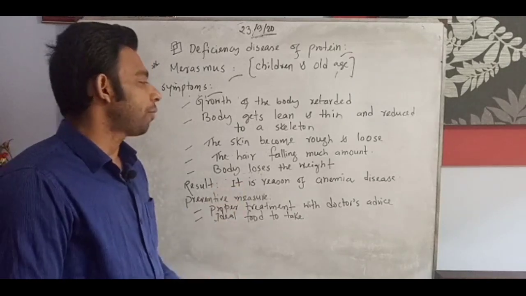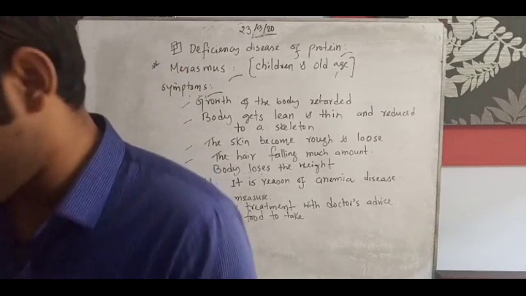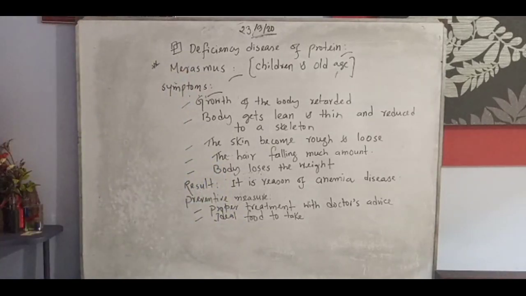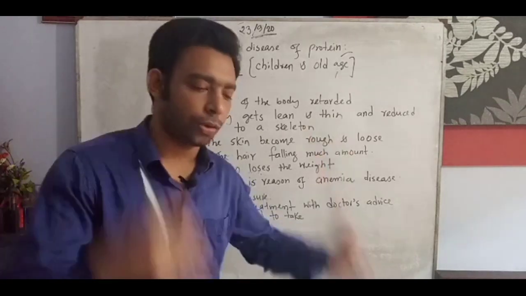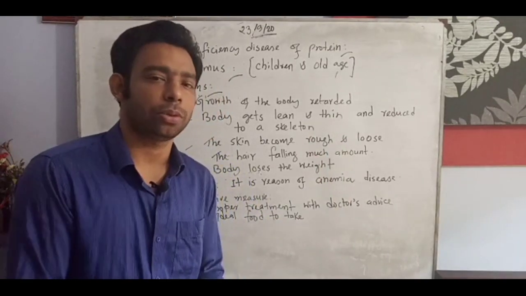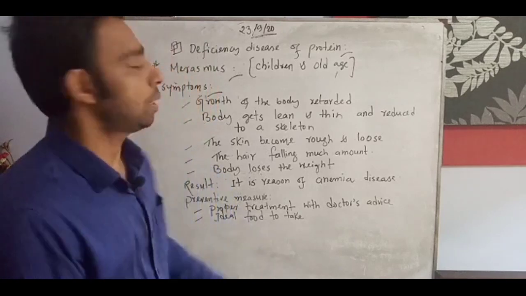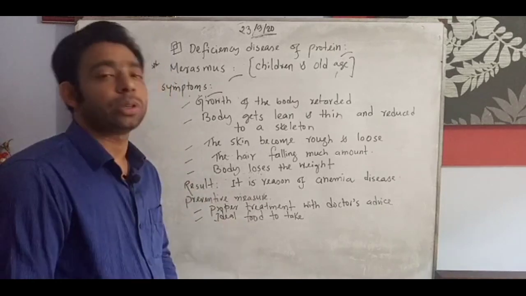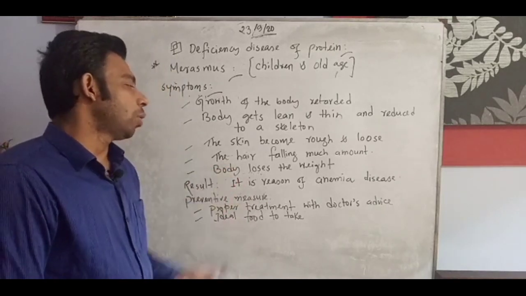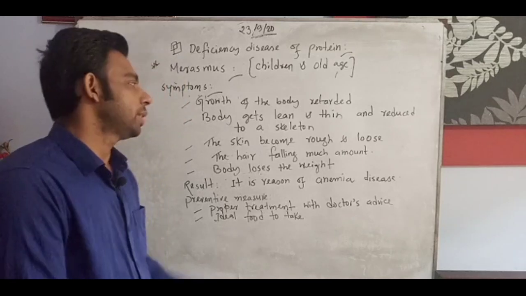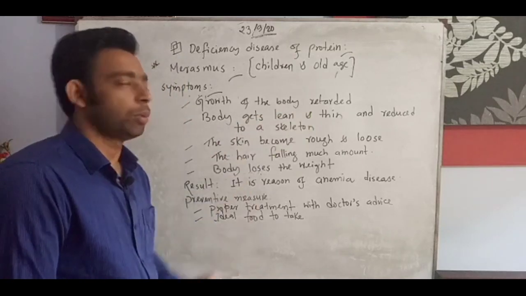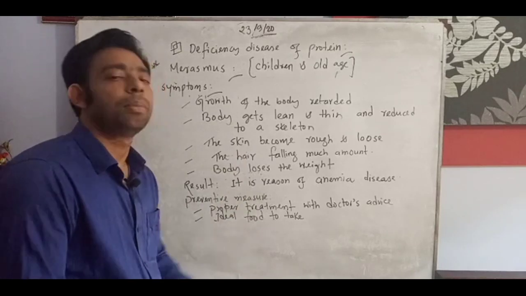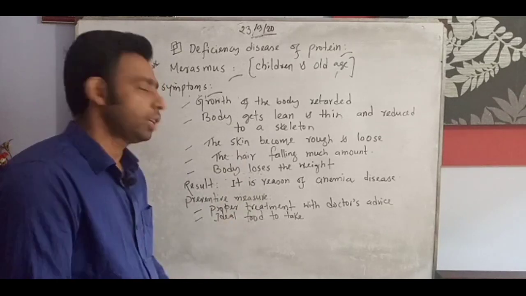Hair falling in much amount. Nowadays hair falling is a common problem, and we see shampoo and different kinds of doctor treatment for it. But marasmus disease also has that symptom, where the amount of hair falling is at a very high rate. Body loses weight, of course, since they are lean and thin and growth of the body is retarded, so their body weight is lost.